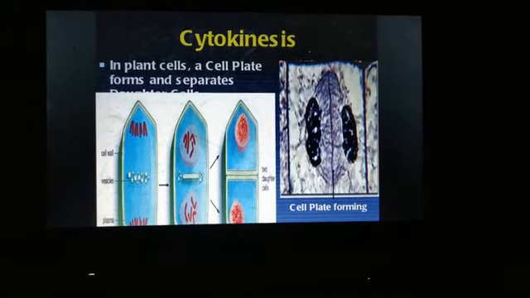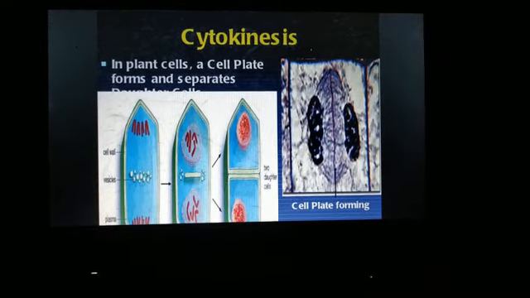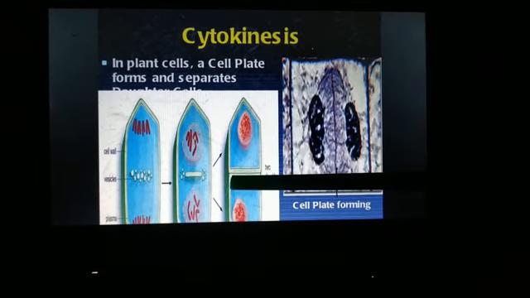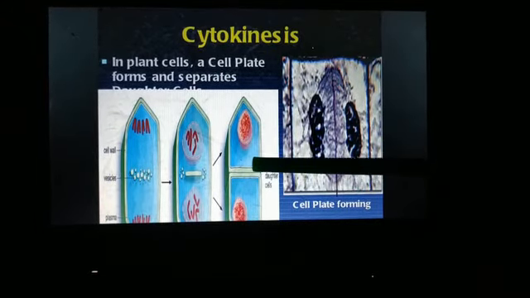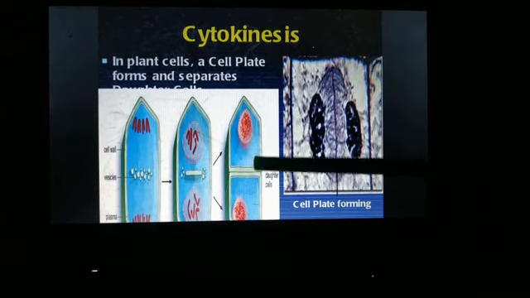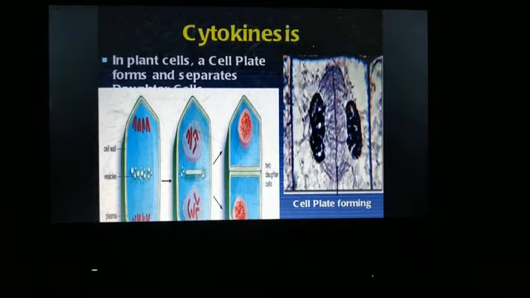And in the case of a plant cell, a new cell wall formation is triggered at the center of the cell. Here, can you see? By forming a cell plate inside the cell, resulting in two daughter cells. So in a plant cell, a cell plate forms.